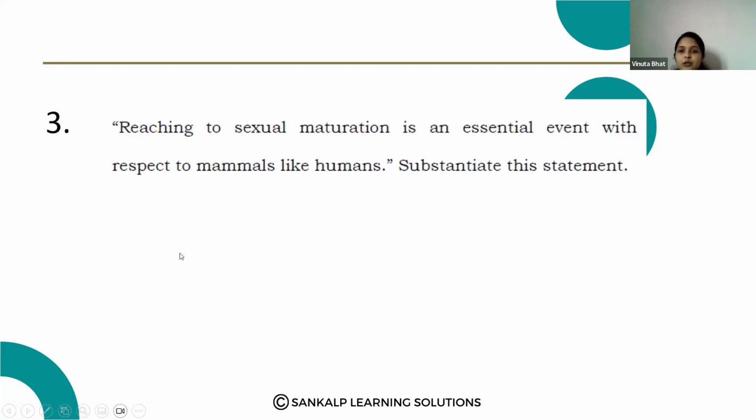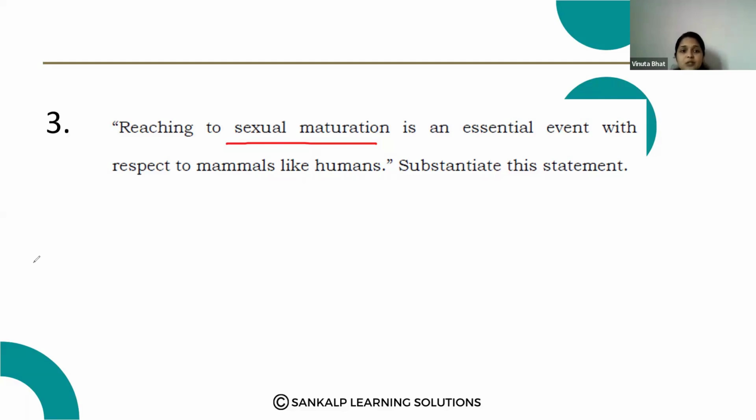Reaching sexual maturation is an essential event with respect to mammals like humans. Substantiate this statement. In mammals like human beings, the reproduction process takes place after reaching sexual maturation, right? Before sexual maturation, there is no reproduction.